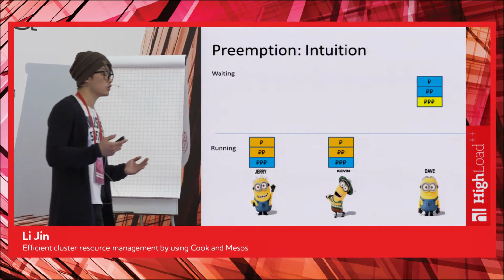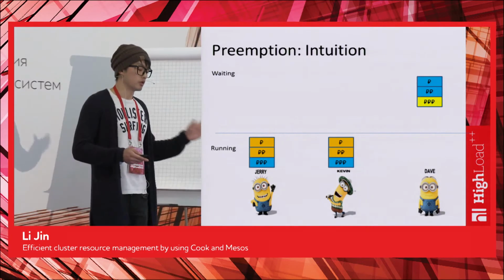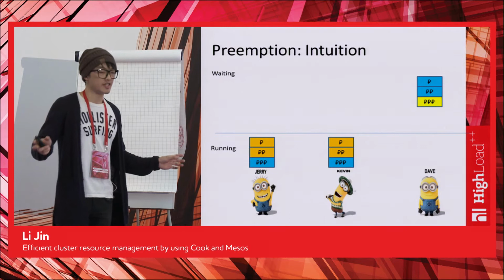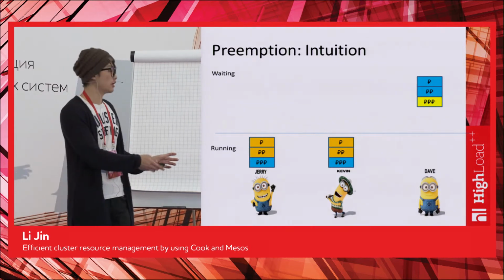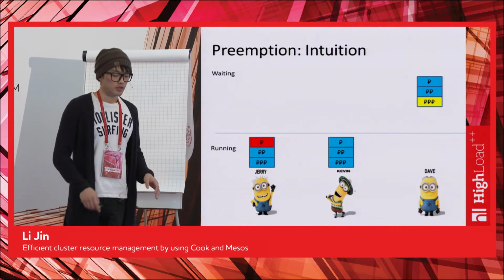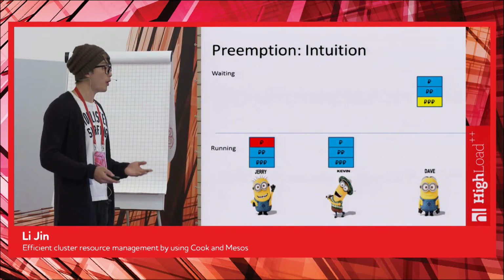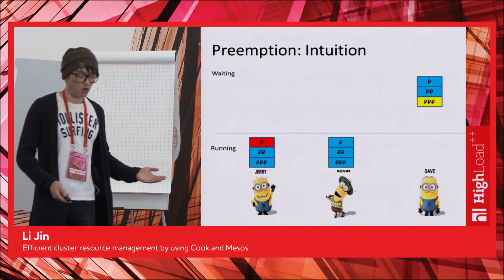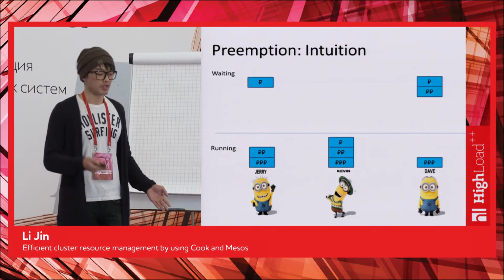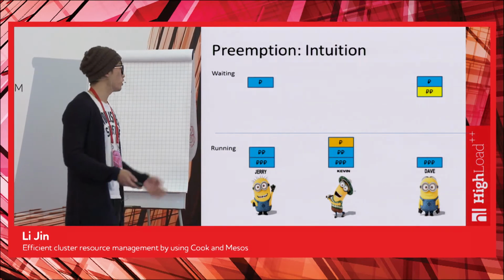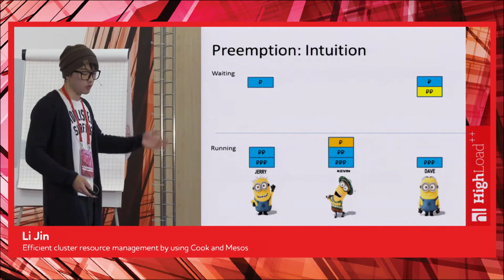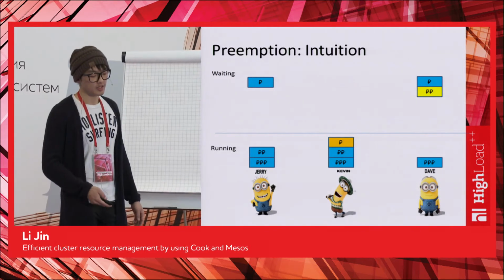We have to make sure that after the preemption, the waiting task can fit on the host. Here, in this example, everything is one CPU, so things are quite simple. We pick the lowest score, we schedule that, and we do the same thing again. And this time, there's only one candidate, only one task lower than this waiting task, and we do that.